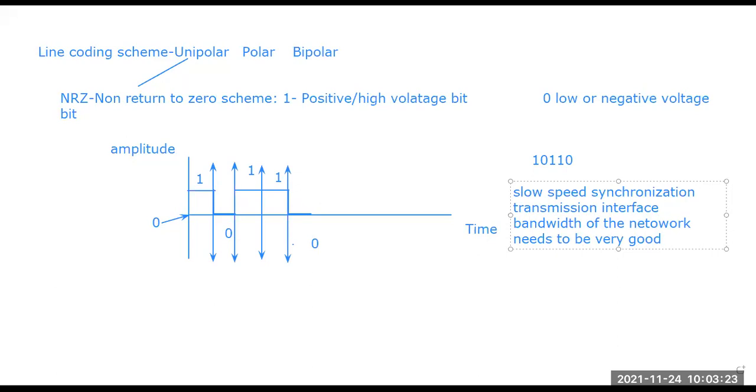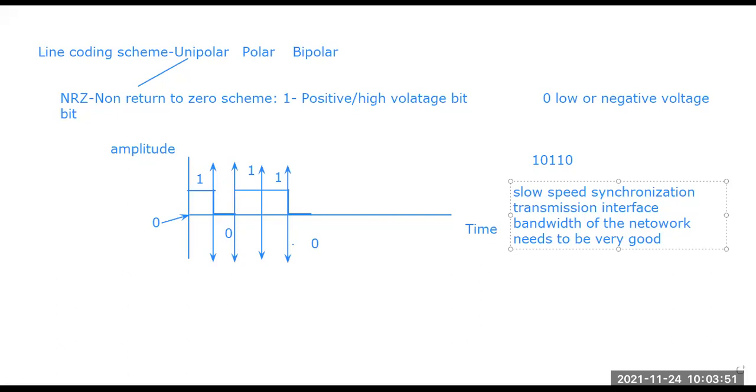There will be poor performance over the channel. So NRZ under the unipolar line coding scheme is effective only for slow speed synchronization transmission, where data is moving at a slow speed and synchronization needs to be there for the transmission interface. NRZ is a very good scheme for that.